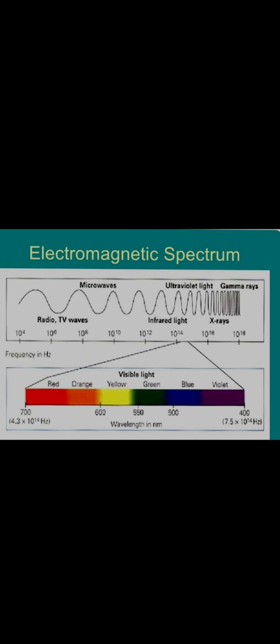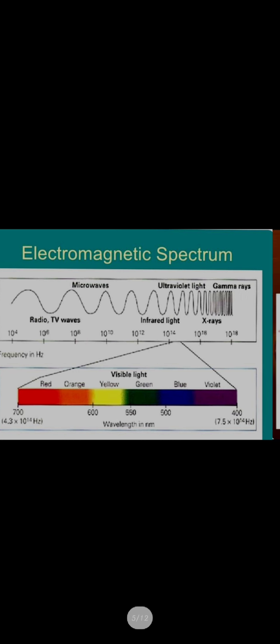The lowest frequency is of the radio waves, and the highest frequency is of the gamma rays. That is, the highest wavelength is of the radio waves, and the lowest wavelength is of the gamma rays. In the chart of wavelength and frequency, the highest wavelength has the lowest frequency, because wavelength and frequency are inversely proportional to each other. That is, lambda is inversely proportional to nu.